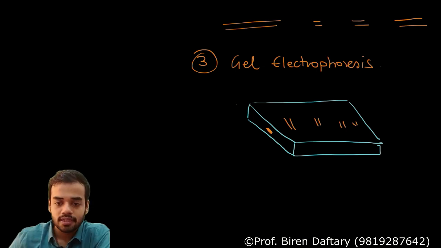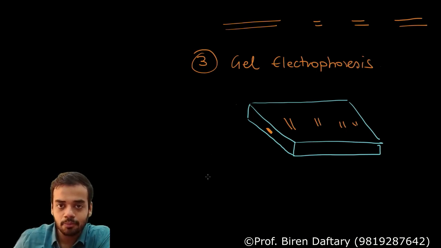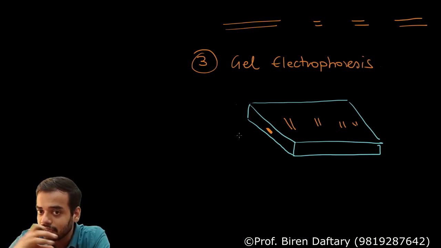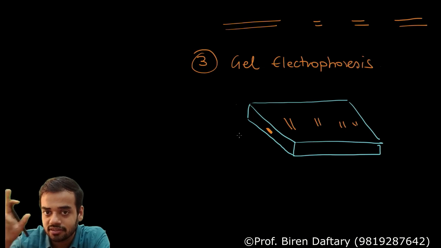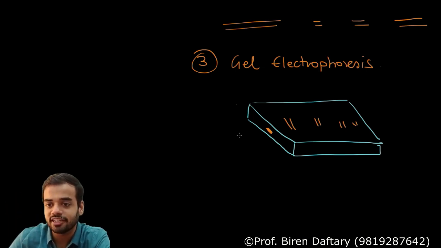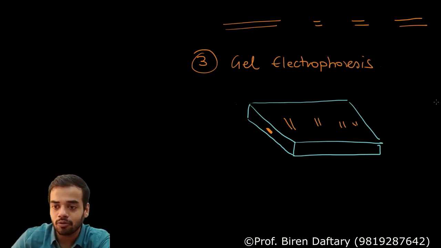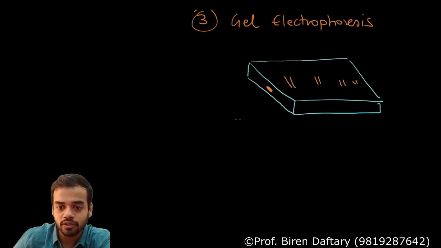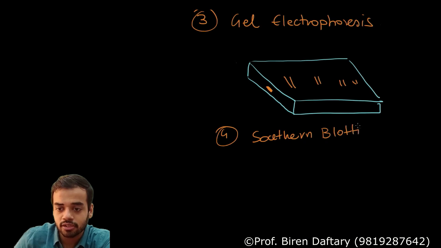Fourth step is called Southern blotting. I hope you have understood why we have separated this. We want the VNTR fragment, that is why we have separated all of them. Okay, see, slowly we are going to find that VNTR fragment. Now step number 4. Okay, so I will write it down over here. Fourth step is called Southern blotting. Now what is the meaning of Southern blotting?